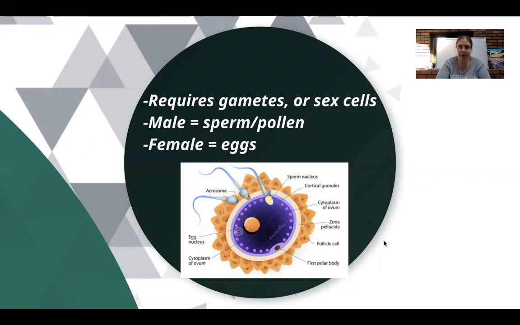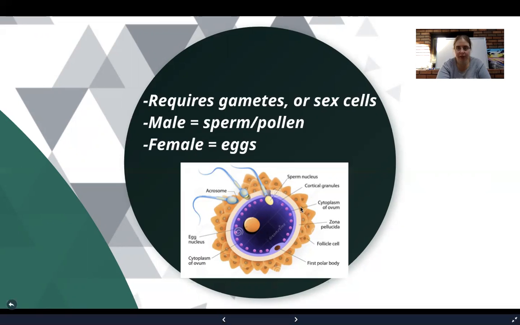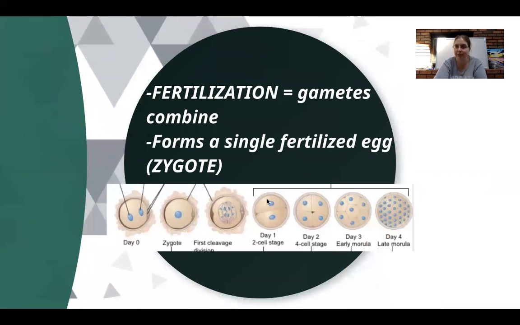As you can see in the picture, if you follow the mouse, we have the egg cell, we have the sperm trying to get in, and then the head of one sperm will actually do what's called fertilization, which means that the male gamete, in this case the sperm, fuses its head with the egg. And this allows it to contribute its genetic information.